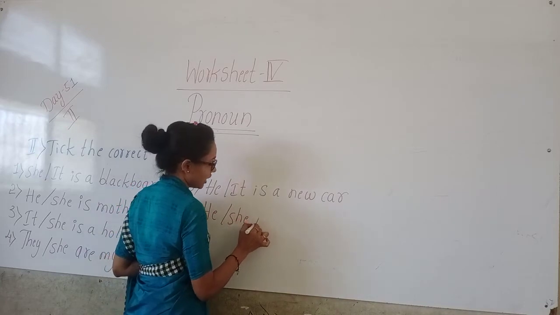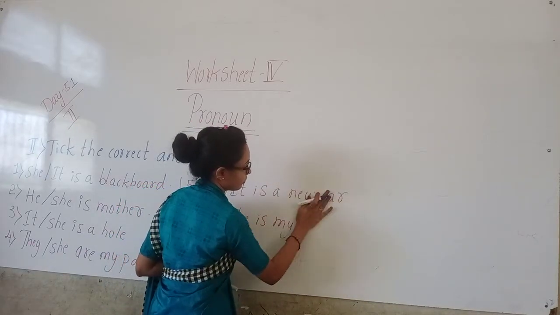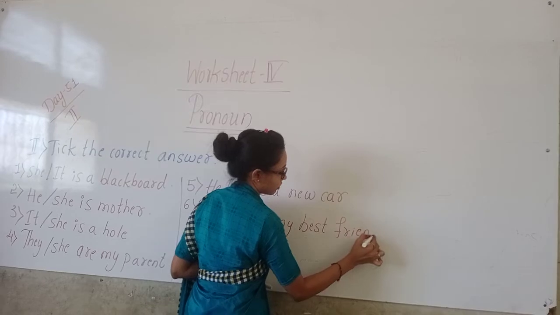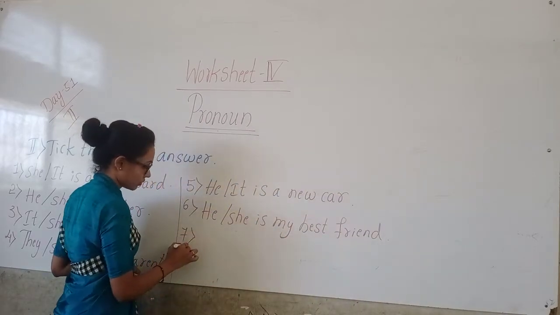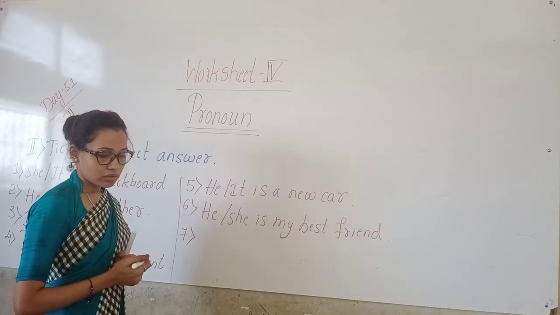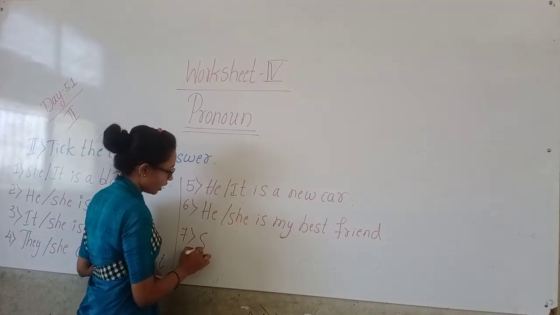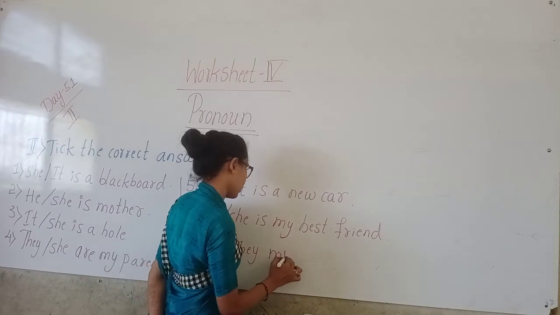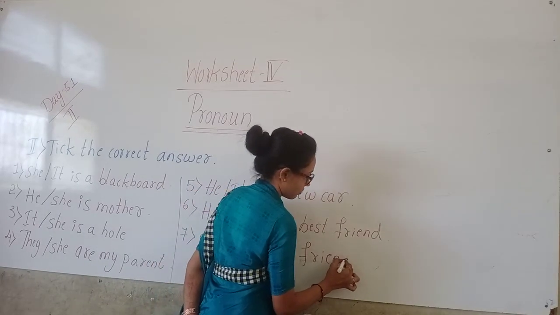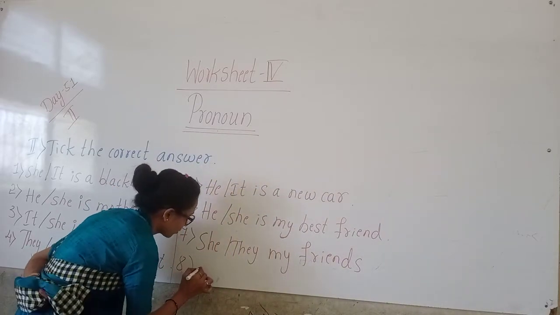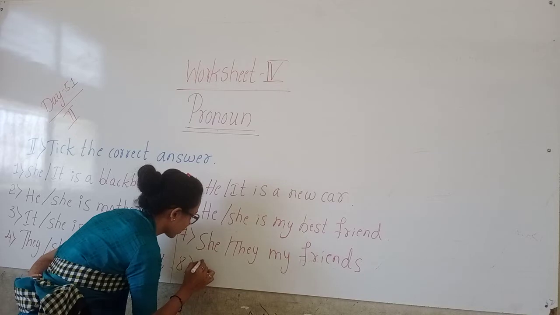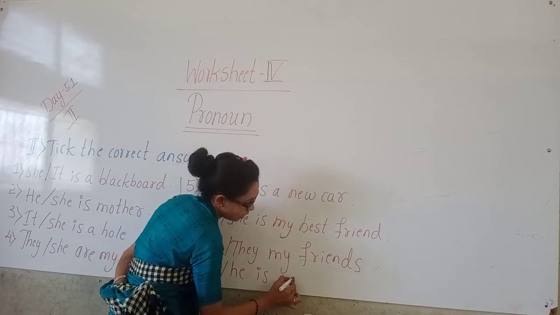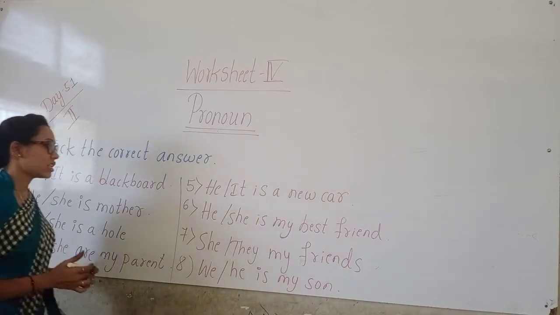He or she or they are my friends. We or I is my son. Okay children, so these are the questions.